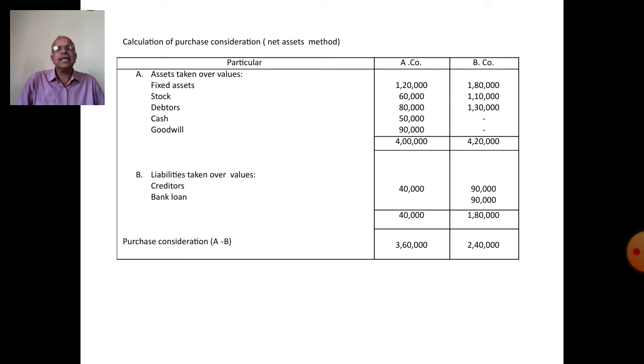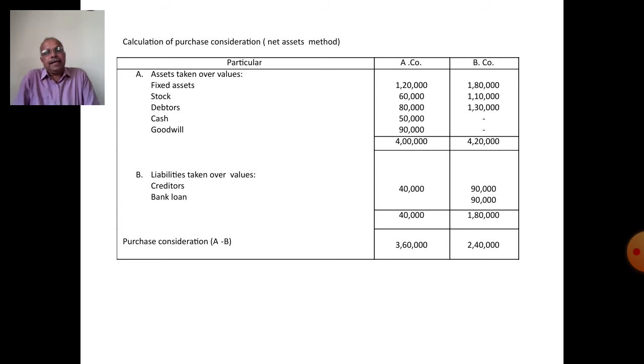These are the only outsider creditors. Share capital and reserves are not outsiders' liabilities, only creditors and bank loan. The total liability is A Limited 40,000, B Limited 1,80,000.